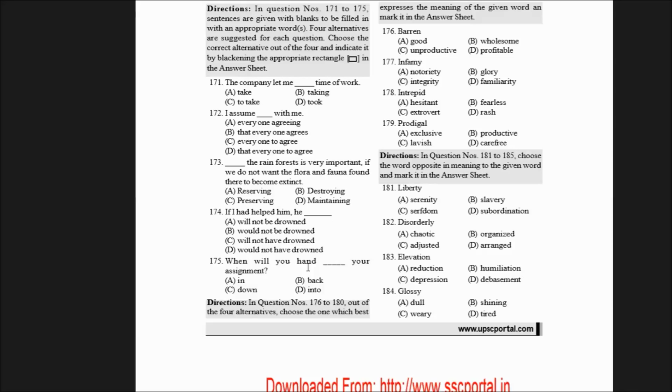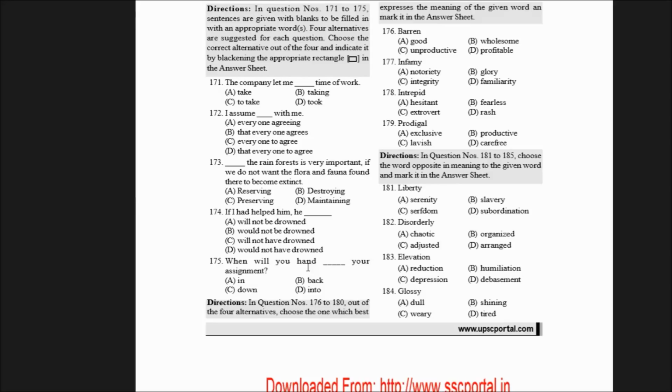For example, the professor was known for his ribald comments, for his ribald jokes. In case you wonder what ribald means: vulgar comments, vulgar jokes, not in good taste. So let's move on to the next one.